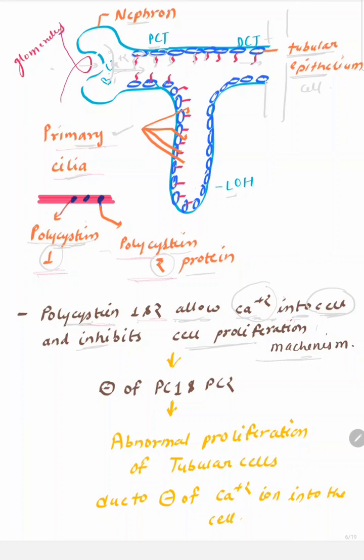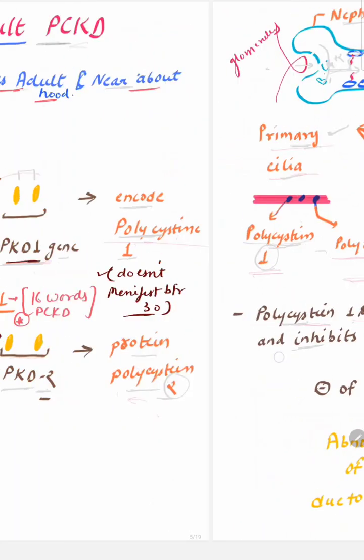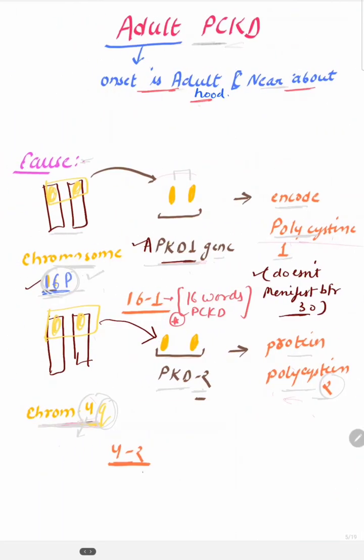So here, because of the calcium plus 2 absorbed by the polycystin 1 and polycystin 2 gene via primary cilia, it is an important molecule for cell proliferation mechanism. Now what happens here? There is mutation either in the PKD1 gene or mutation in the PKD2 gene. Because of this mutation, there is absence or abnormal polycystin 1 or absence or abnormal polycystin 2 protein.